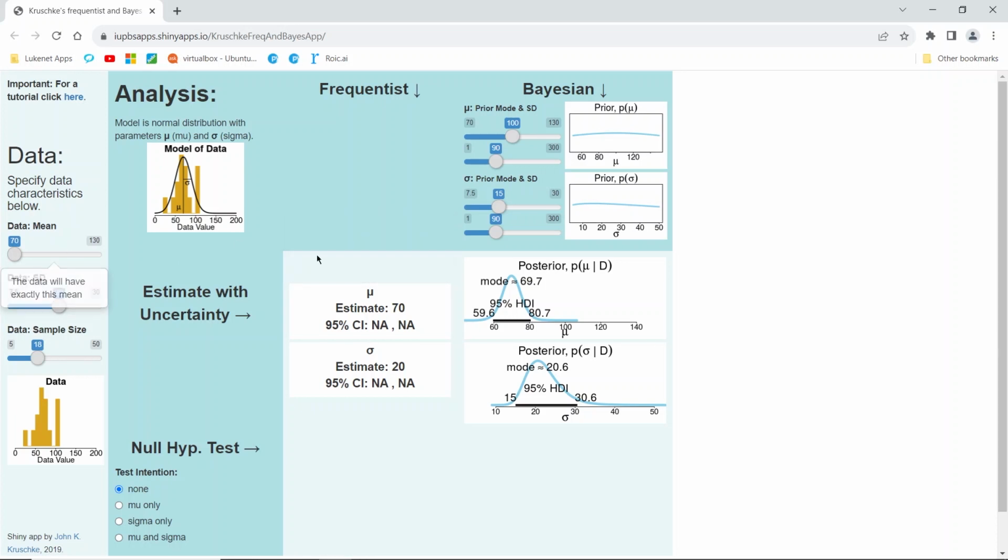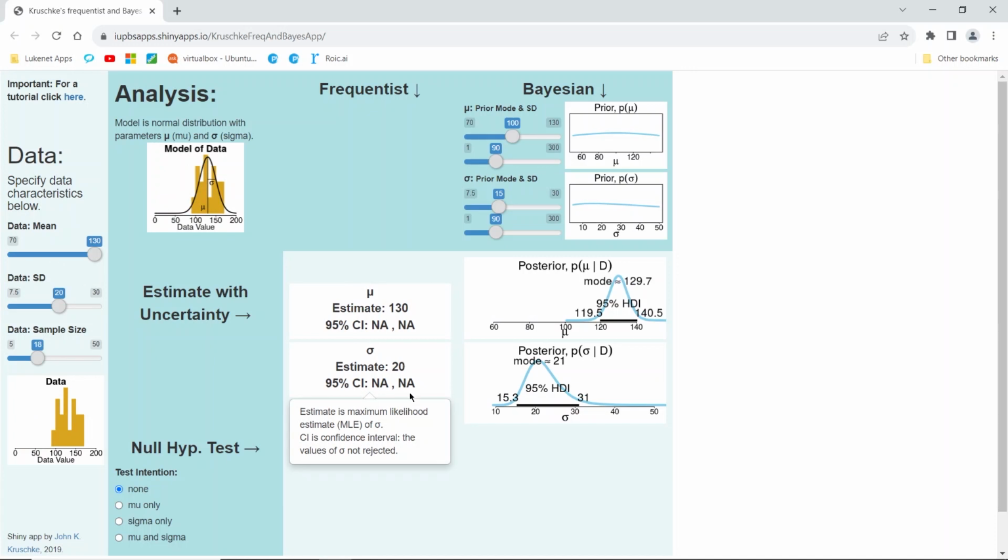So the data mean always matches the MLE for mu. And furthermore, see what happens to the MLE for sigma if I change the data mean up to 130: it doesn't change. So changing the data mean only changes mu, and specifically the data mean always matches the MLE for mu.